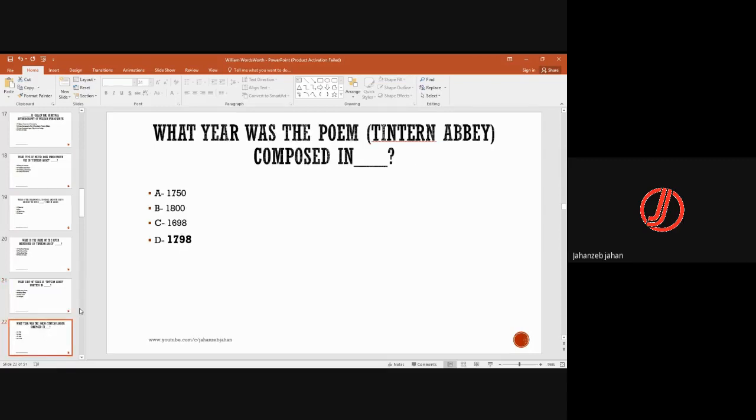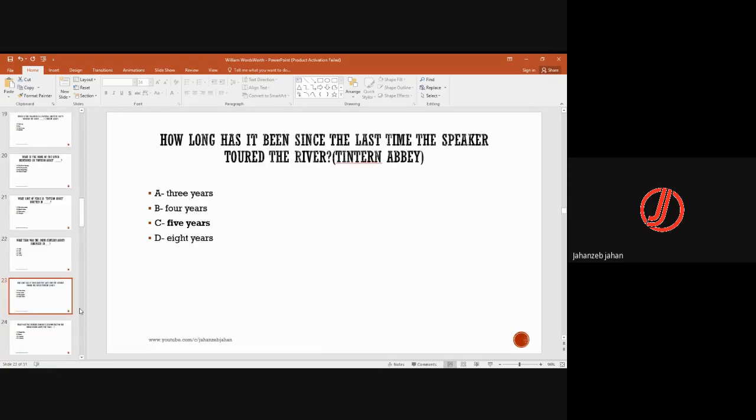What year was the poem composed? So it was composed in 1798. How long has it been since the last time the speaker toured the river? So it's been 5 years since he came here last, and after that he could not come. It was a gap. And now when he comes again, he is filling in that gap and finding his pre and post experiences.